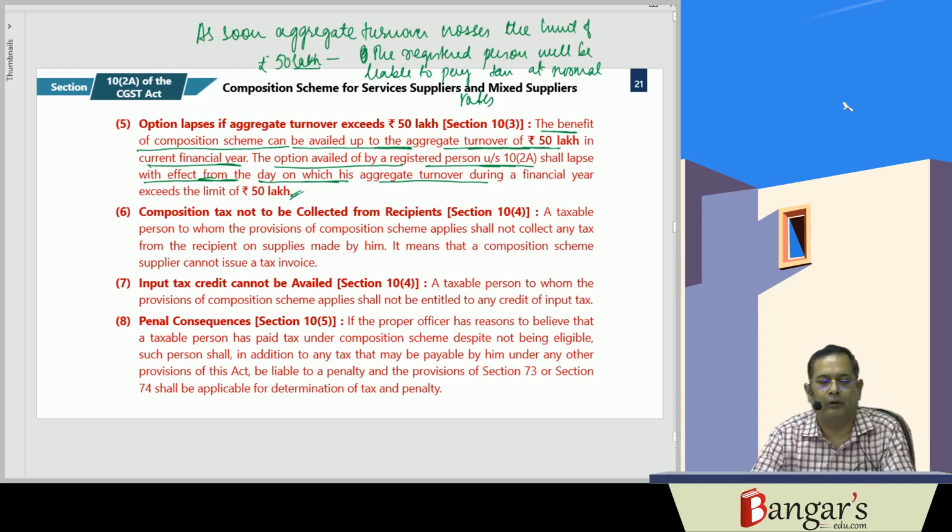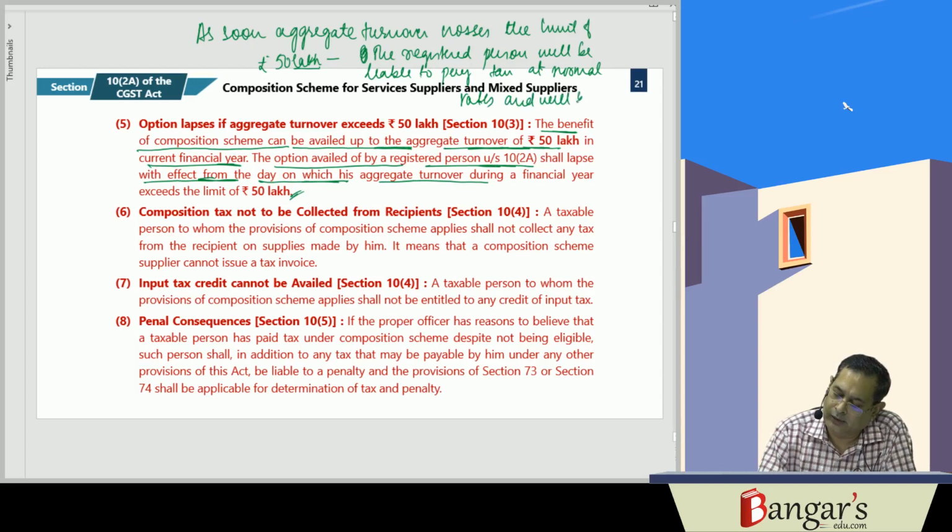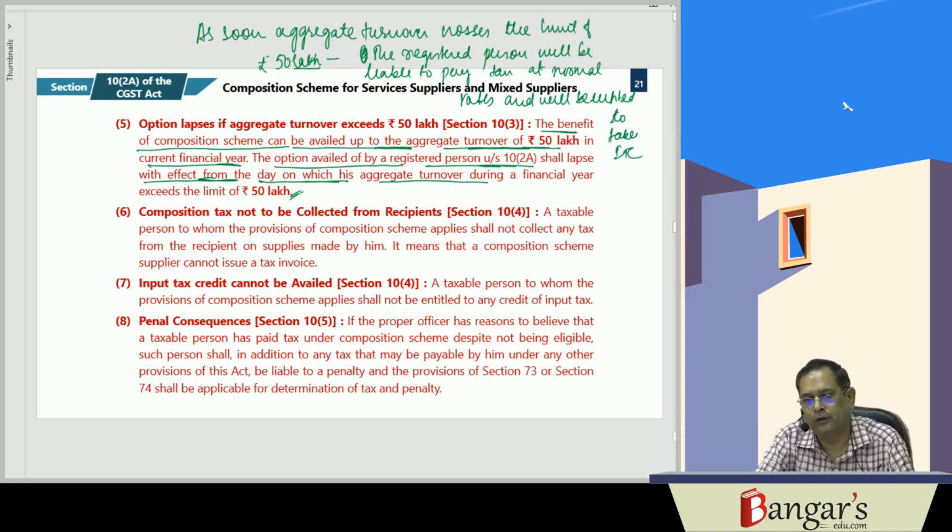If the normal rate of GST is 18%, he will be liable to pay tax at the normal rate and will be entitled to take input tax credit. He will be entitled to take the input tax credit.